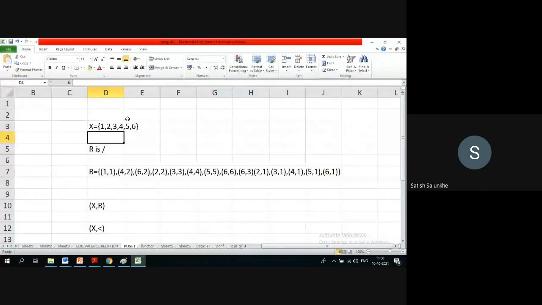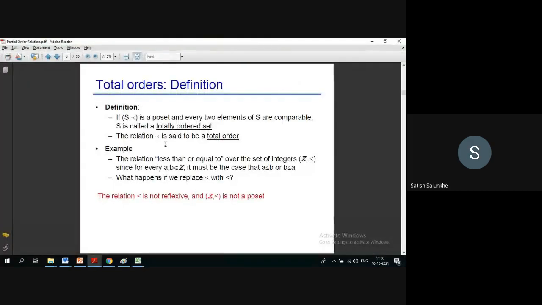Mansi, again unmute. Yes, sir. Is it clear, first of all, what is the meaning of when we say this set S is a totally ordered set? Is it clear? Sir, can you repeat? Sorry, I didn't understand it. You just read out loudly this highlighted version.